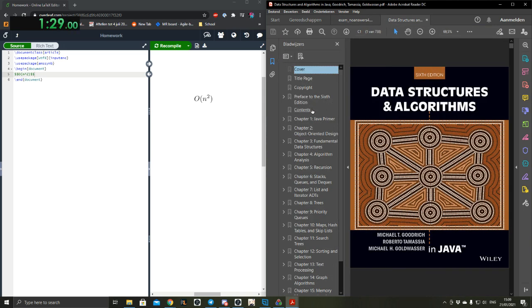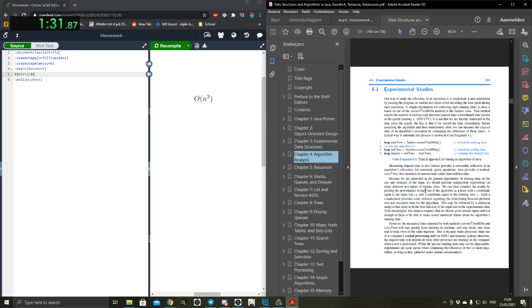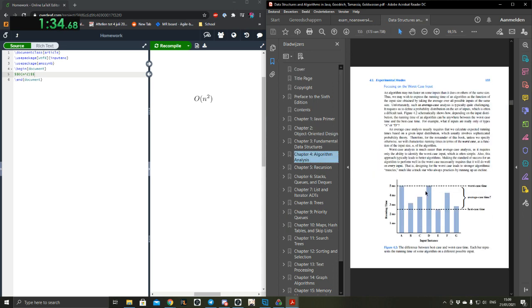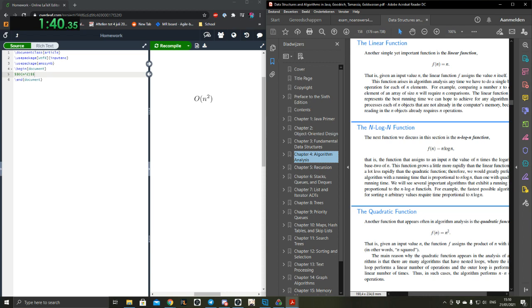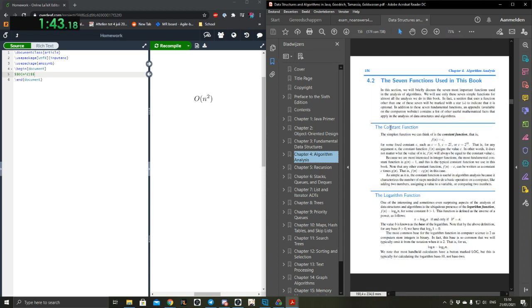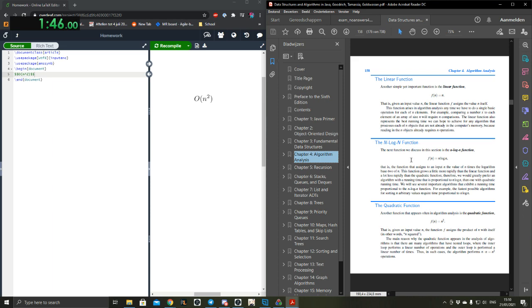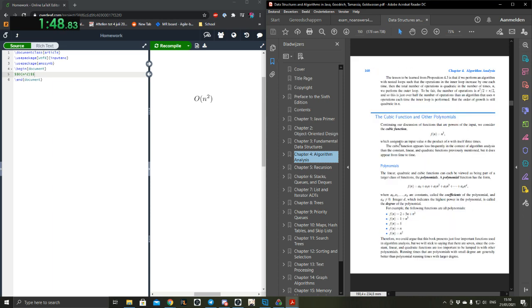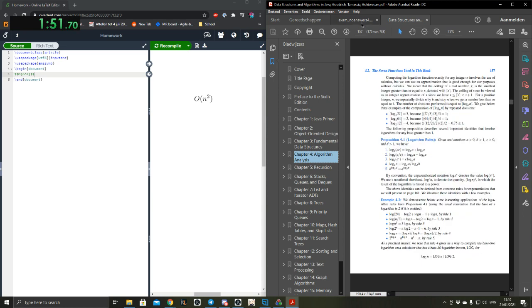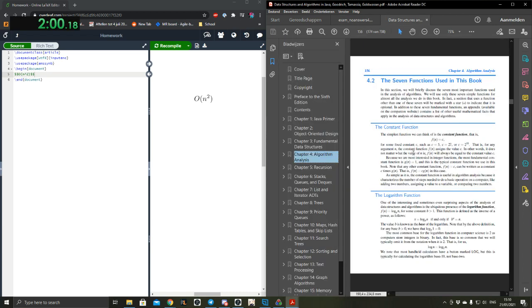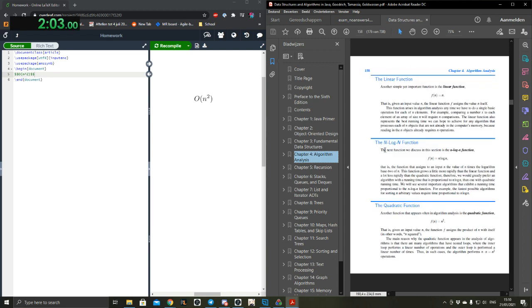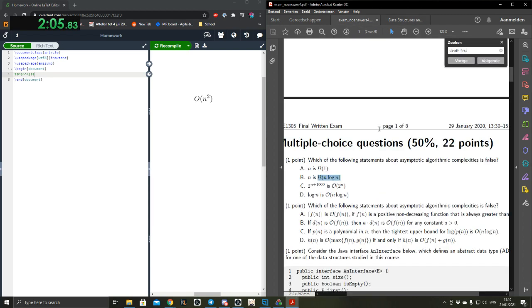For the people struggling to remember this, I think there's actually a thing in here going down the list of all the different complexities in order. Yeah, there is. So here you can see it is constant, logarithmic, linear, n log n, quadratic, and then we have cubic and other polynomials. So the question is, is n higher than n log n? Well, we can see. The n log n function is higher, linear is lower than that, so the answer is no. So I think the answer for 1 is B.